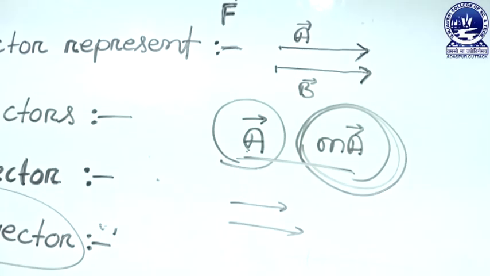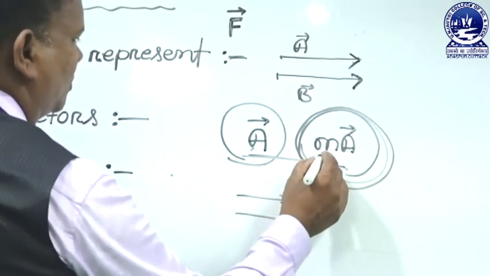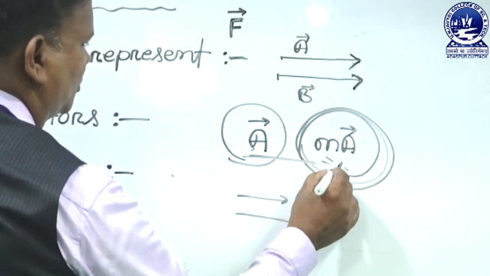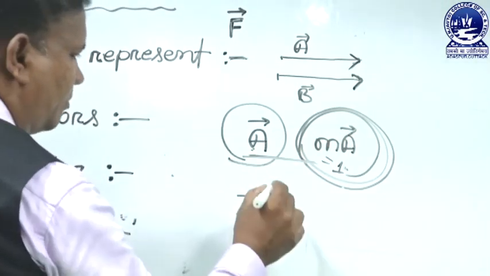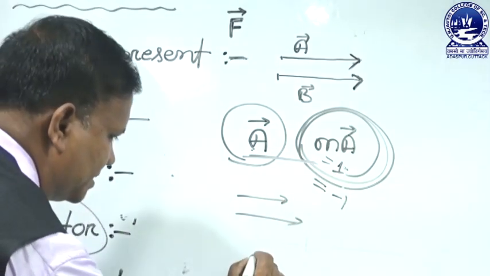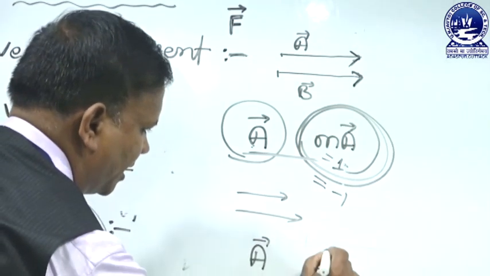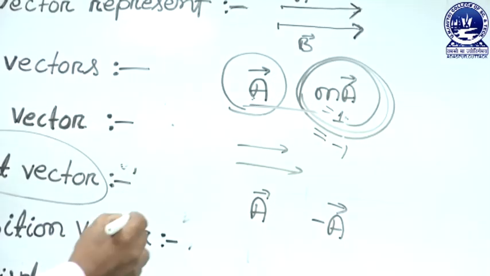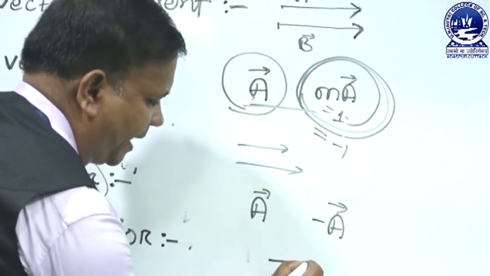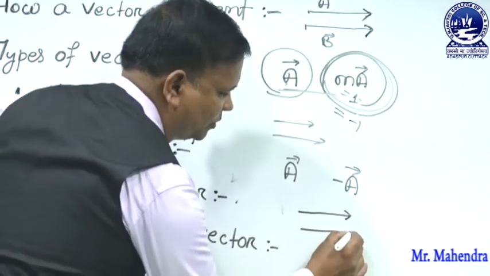But what is a negative vector? In equal vectors, m is equal to 1, so these are two equal vectors. But in the negative vector case, m is equal to minus 1. That means A is a vector and minus A is the negative vector of A. They have the same magnitude but opposite direction.